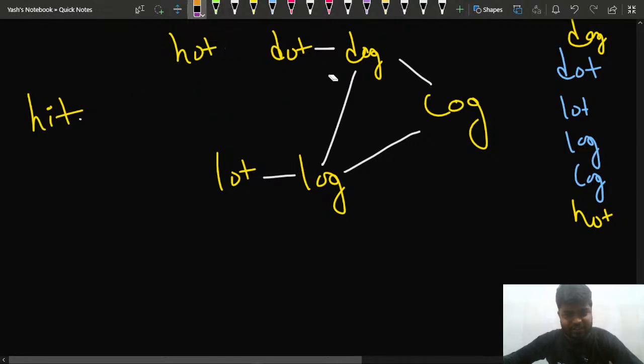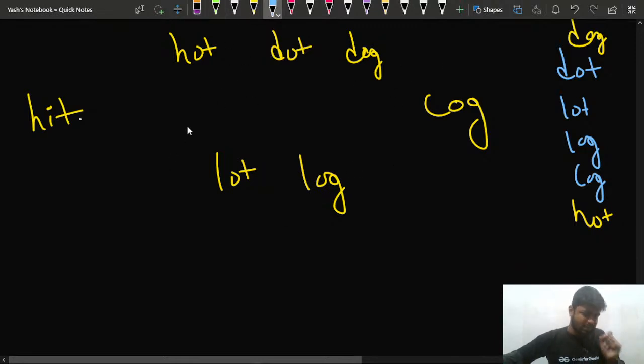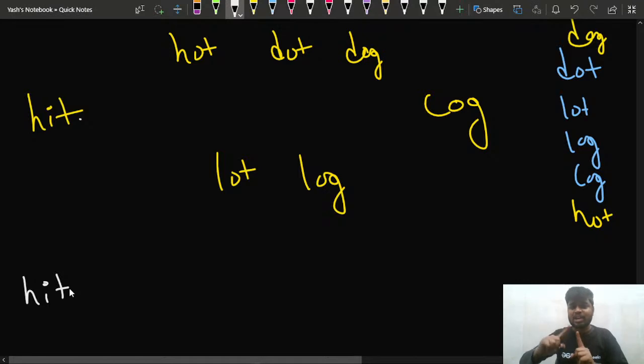First of all, let's erase this part and understand what I'll be doing. Notice very minutely. First of all, I have the word hit. I'm drawing it down. Now, which are the first level connections of hit? I can change hit to hot, that is, I can change one letter. I'll be checking for every letter. I'll see if I can change the H. Do I have something like lit or something like that? No, I don't, so I cannot change this. Can I change this one?